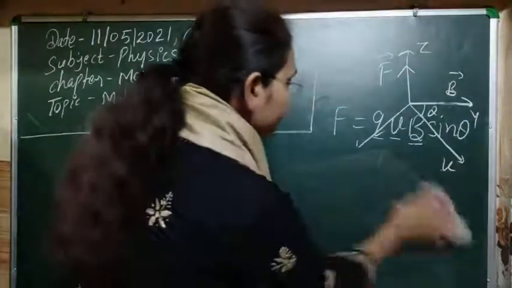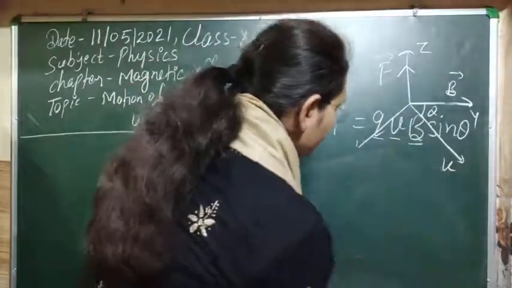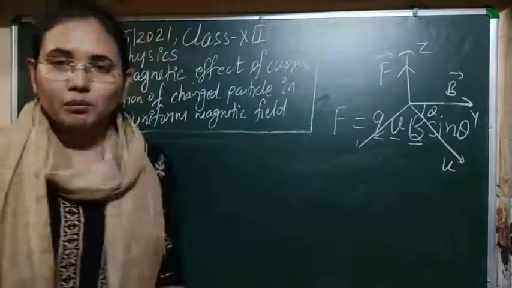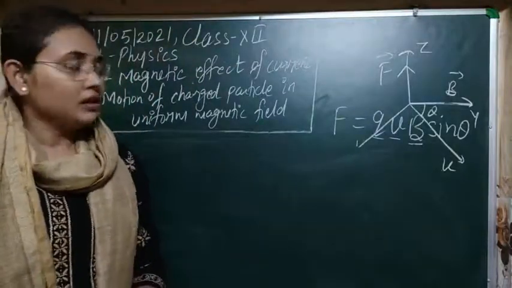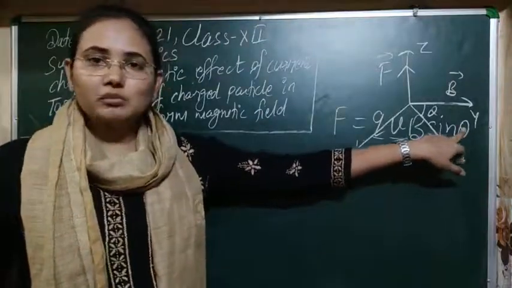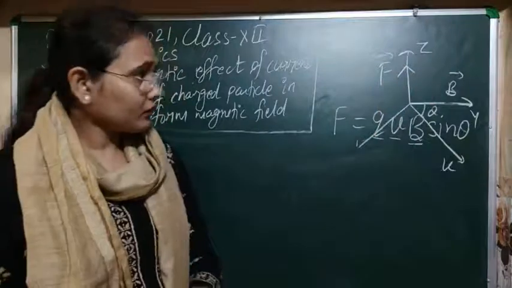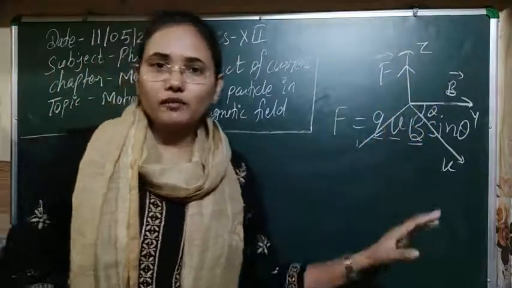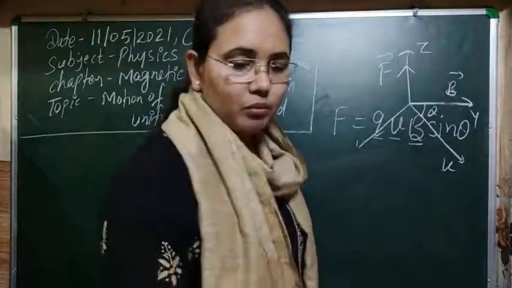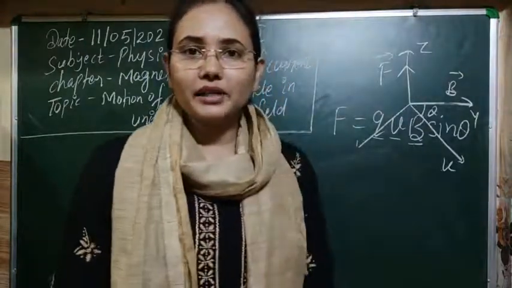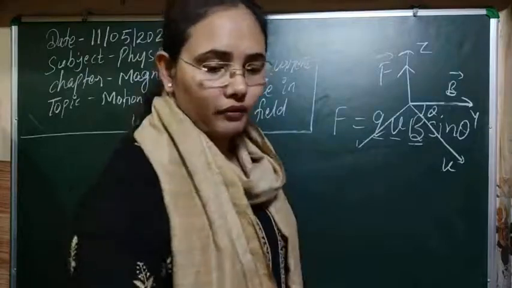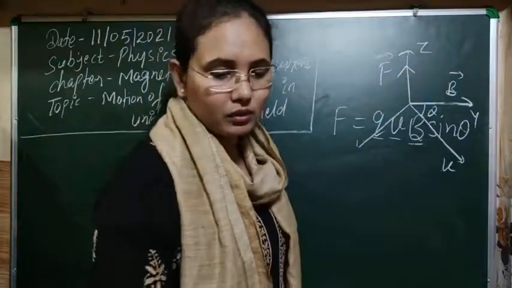Now let's see the third case. Our third case is the general case, and you can also convert both of the earlier cases by using this one. The general case is when the particle with velocity v is moving in this uniform magnetic field at any arbitrary angle. Whenever it moves at an arbitrary angle, what kind of motion will it do, and will it be circular or not?